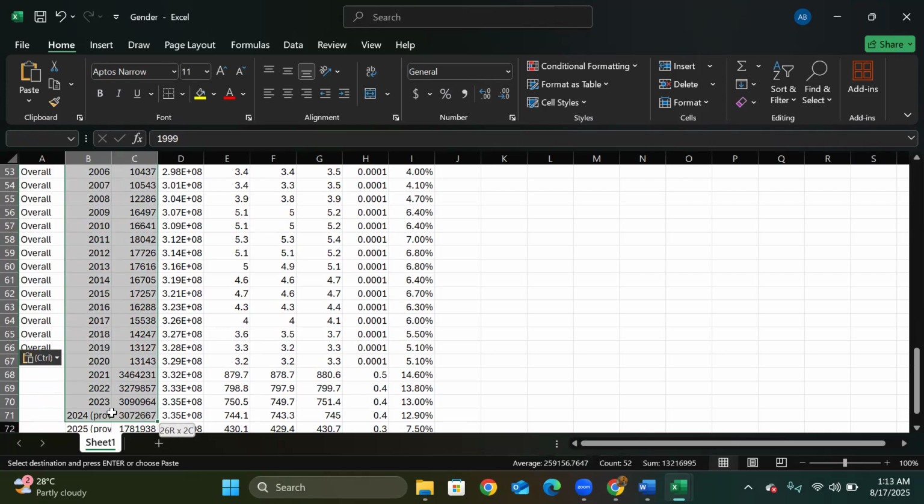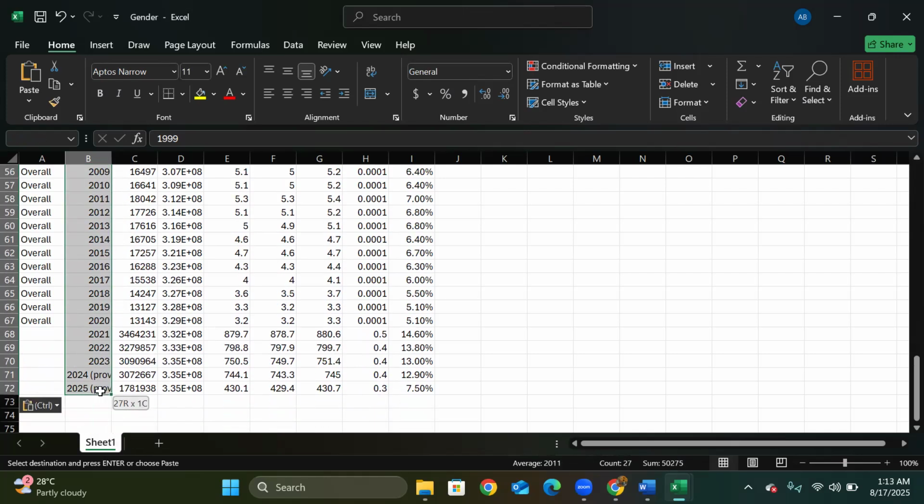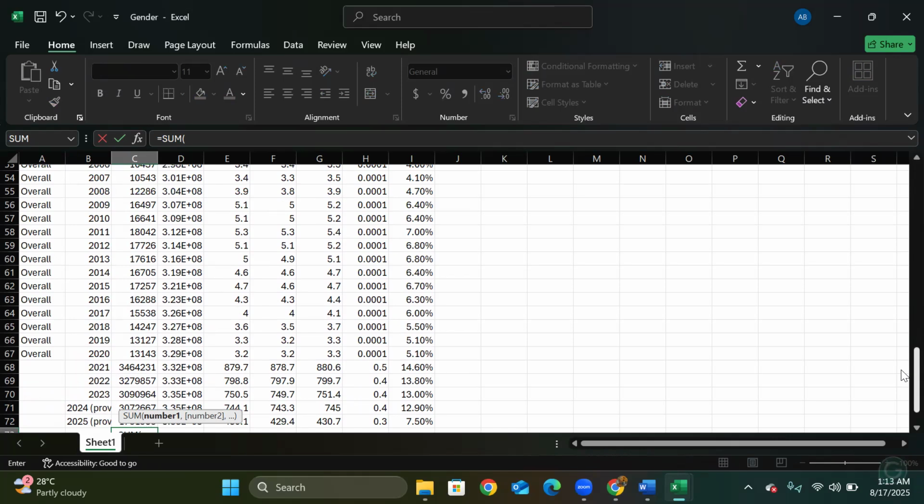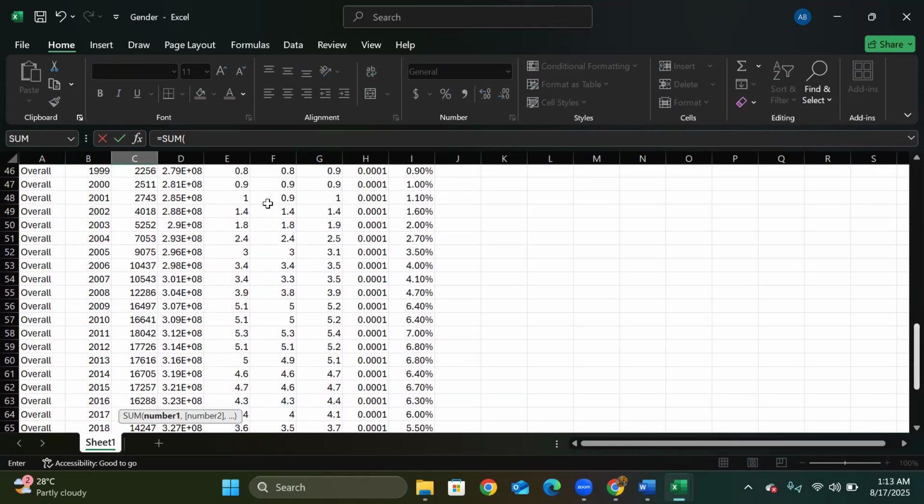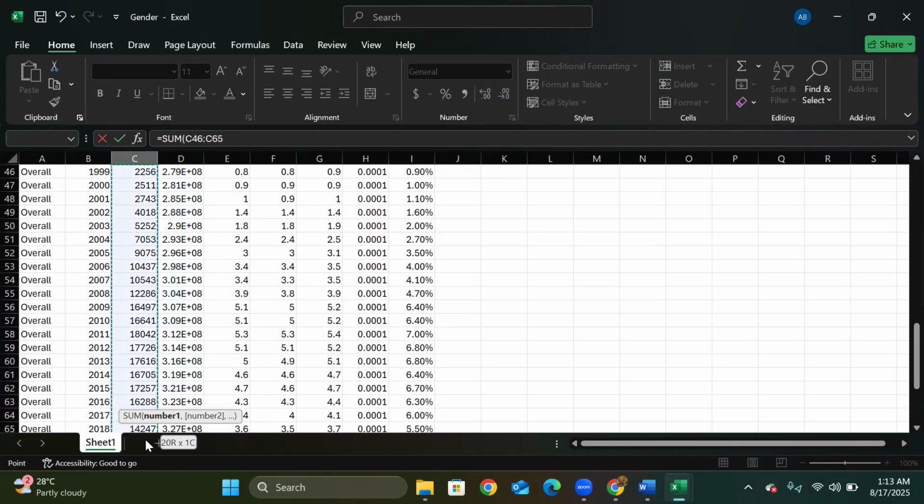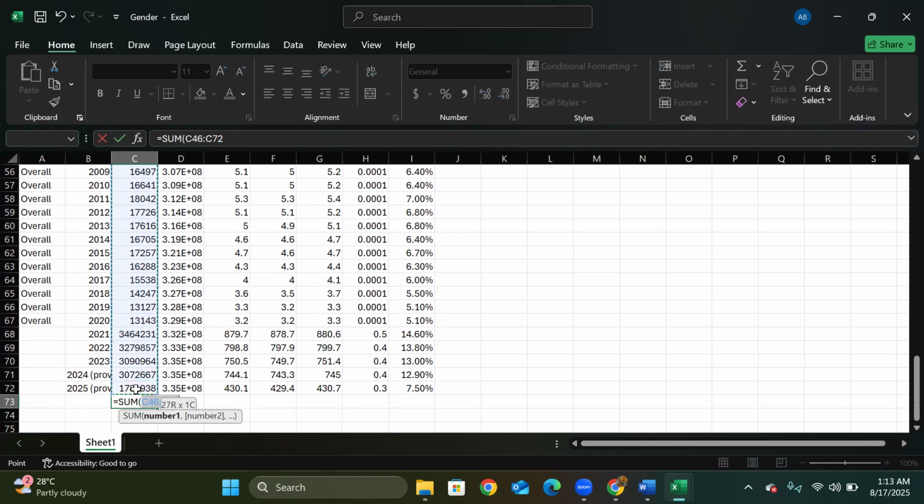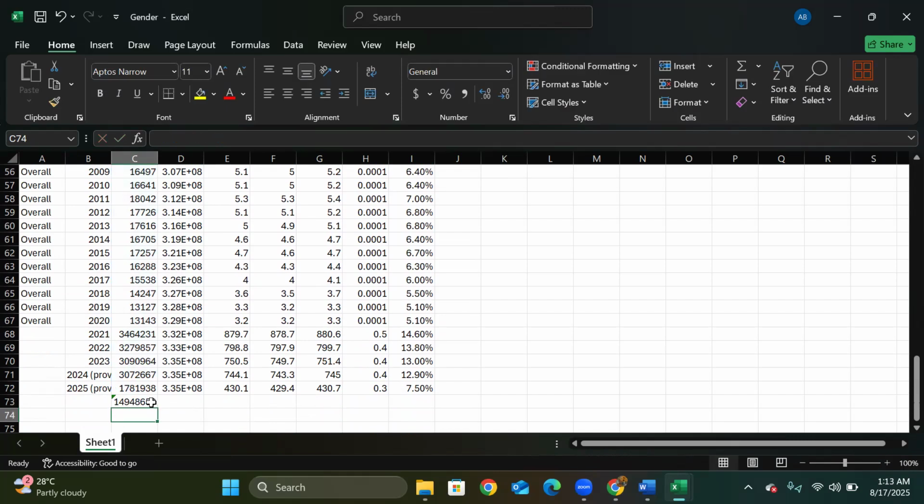So now we have got the data from 1999 to 2025, right? So for this one, we will just add them. For the deaths, we will just add them. I will just write sum from, where is it starting? It is starting from C46, or I can just even highlight it. C46 to C72. Good. Okay. And I will just copy it here.